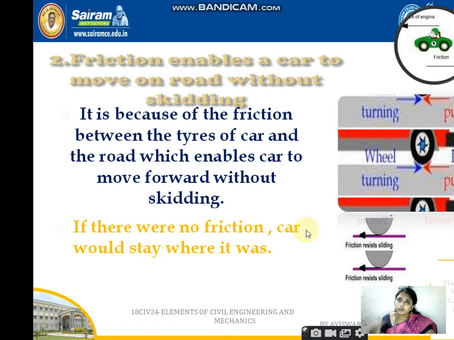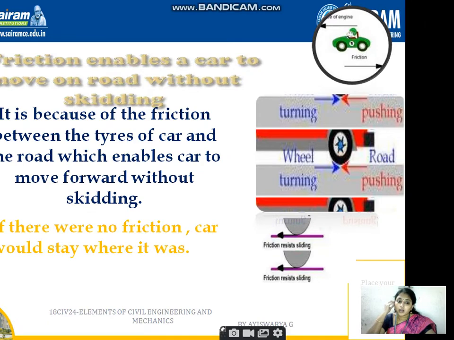There are two types of friction. One is rolling friction, and the other is sliding friction. Rolling friction means one object rolls over another object. Sliding means one object slides over another object. This rolling friction you can observe in cars, where a wheel is turning on the road, it is pushing the road to the other side, that's why it can move in one particular direction.